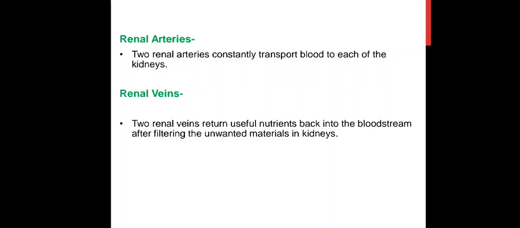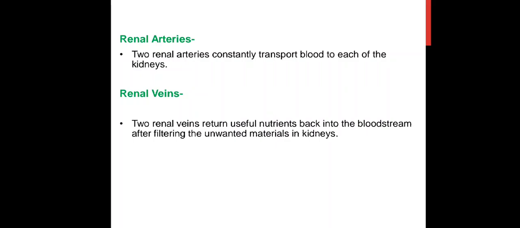Then renal arteries. There are two renal arteries, one attached to the right kidney and the second attached to the left kidney. They constantly transport blood to each of the kidneys.